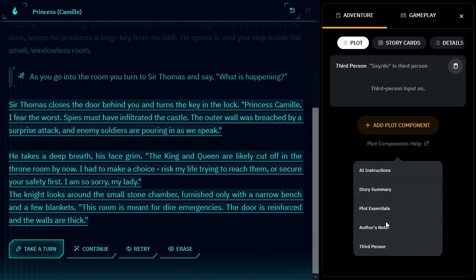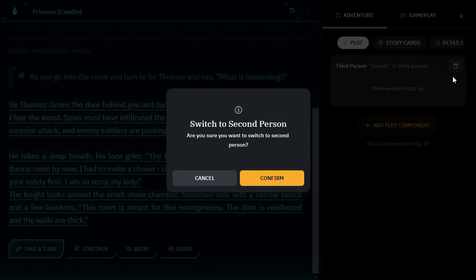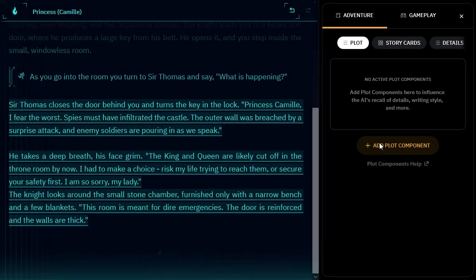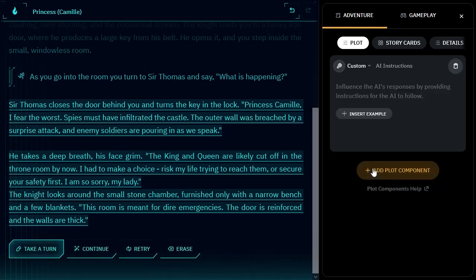Like if I click on that, you can see it's more of a toggle saying do in third person, and the input is now on for third person. I don't use that one, to be honest, so I'll just delete that one. But let's go look at AI instructions. So if I go into AI instructions, you'll see that right now we have custom because we clicked AI instruction.